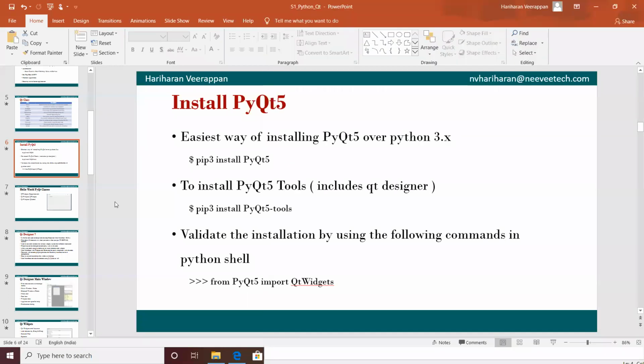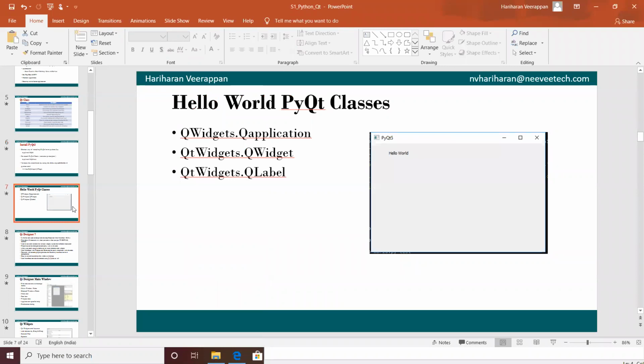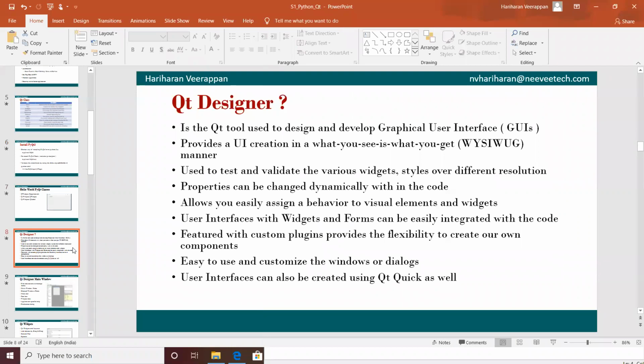Yeah, and we have different PyQt classes with Qt widgets: QApplication, QWidget, and QLabel, and we can design user applications with the help of Qt Designer. Qt Designer is the tool used to design and develop graphical user interfaces. It is for C, C++, and Python. It will be varied depending upon the usage that we will see over here.